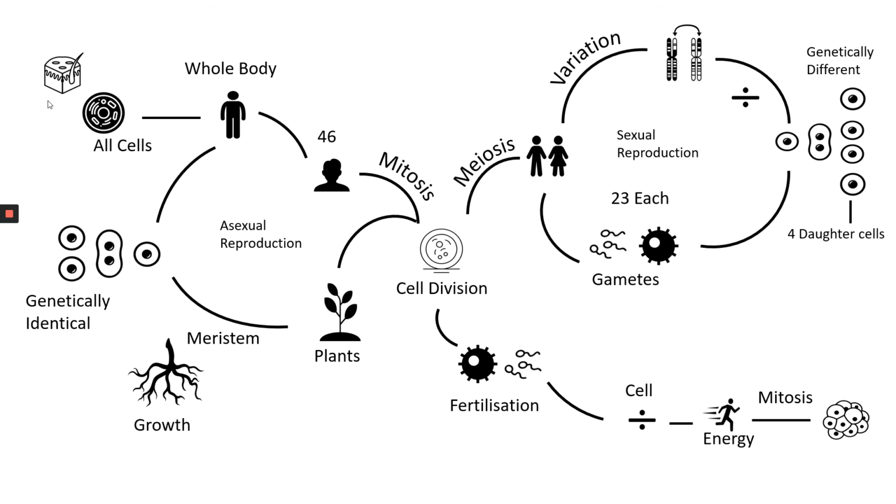Okay, and this is sexual reproduction. This variation gives us sexual reproduction. Asexual reproduction, one parent, genetically identical. Sexual reproduction, 2 parents, variation. So we have meiosis, and this only occurs in the gametes, in the sperm and egg cell. It doesn't occur anywhere else in the body at all. Everywhere else in the body, you have mitosis. Here in the sperm and egg, that's where you get meiosis, in those gametes.